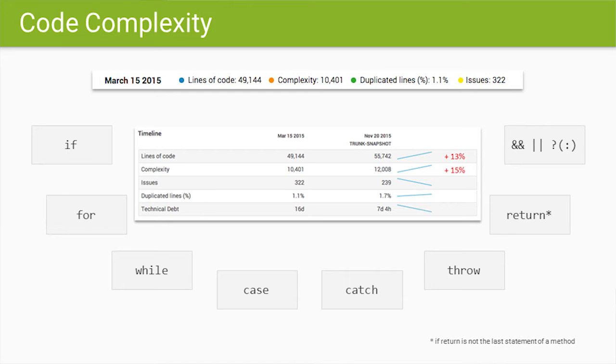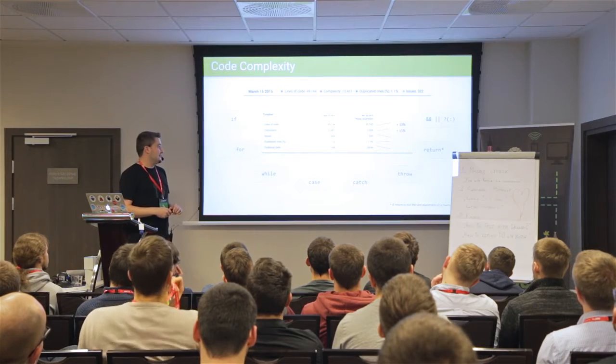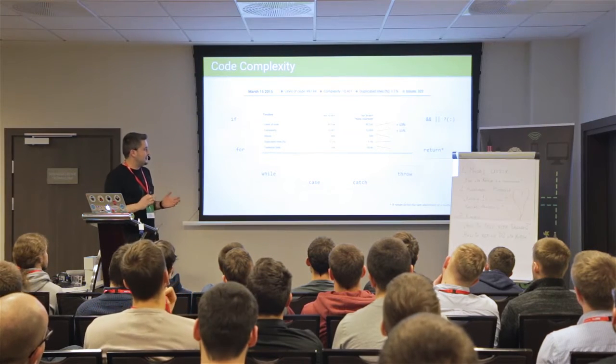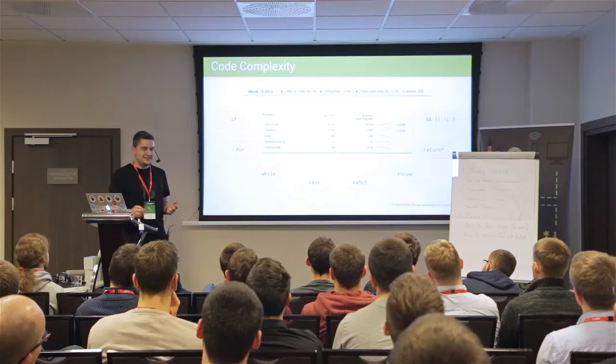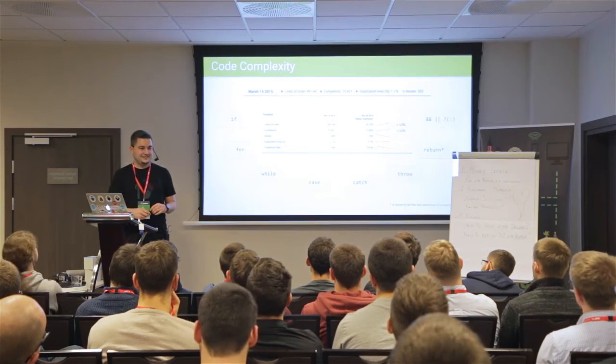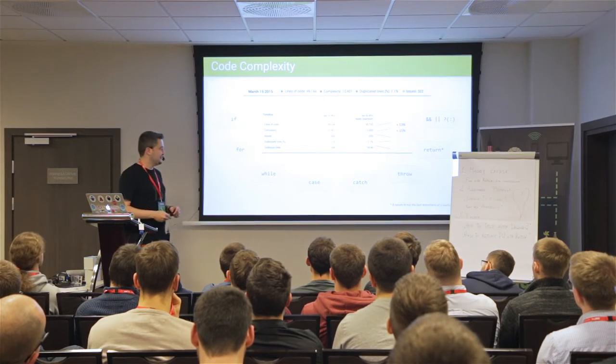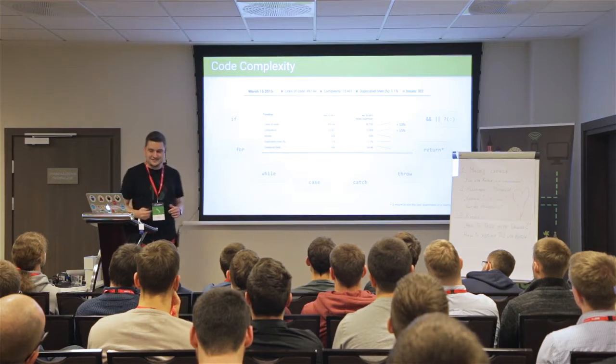And this is showing a kind of timeline. 15 days ago, I checked these numbers. I saw that we added 5,000 or 6,000 lines of code, but at the same time we added almost 2,000 complexity, which means we increased the code by 13%, but we actually decreased the quality because we added more complexity.